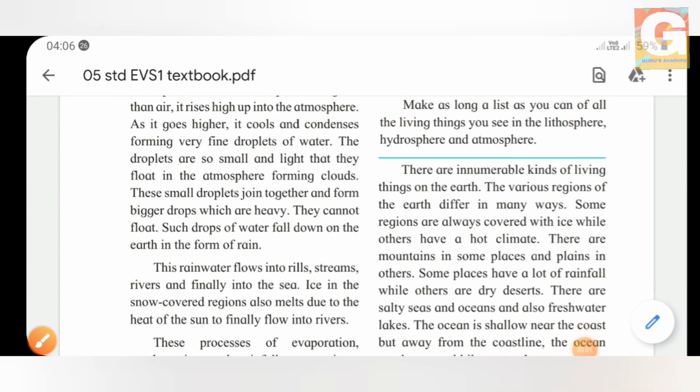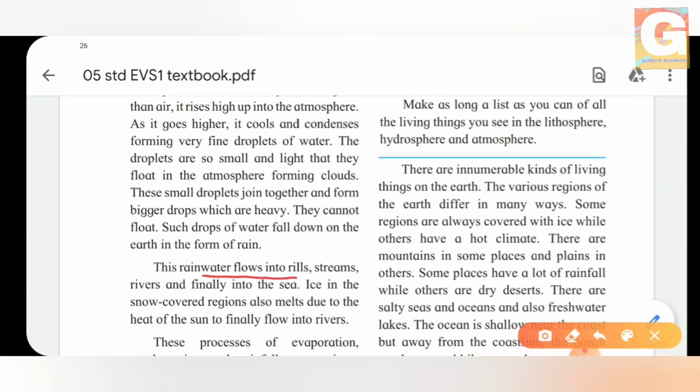So now when the rain comes down, what happens? This rainwater flows into the rills, the streams, the rivers. Yes, these are the small water bodies which are coming down. So what happens? Rainwater flows into them and finally they meet into the sea. Now what happens next?